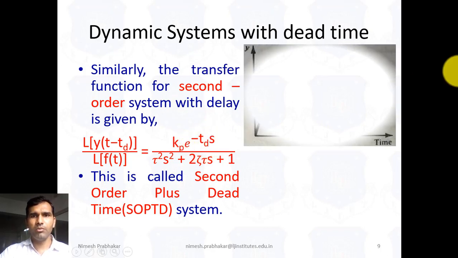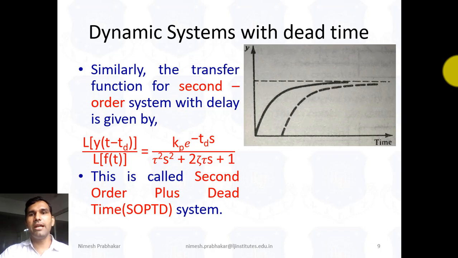Now we compare the response with dead time and without dead time. This response is represented without dead time and this response is represented with dead time. This is the response of the first order system. This line represents the first order response without dead time, and this line represents the first order response with dead time, and this region is known as the dead time.